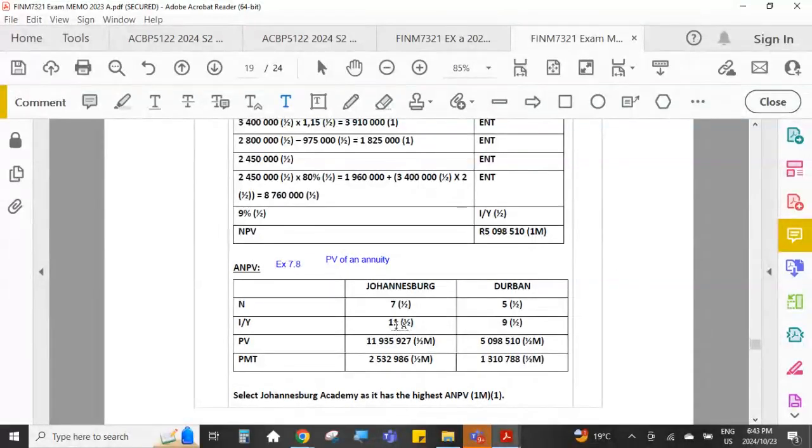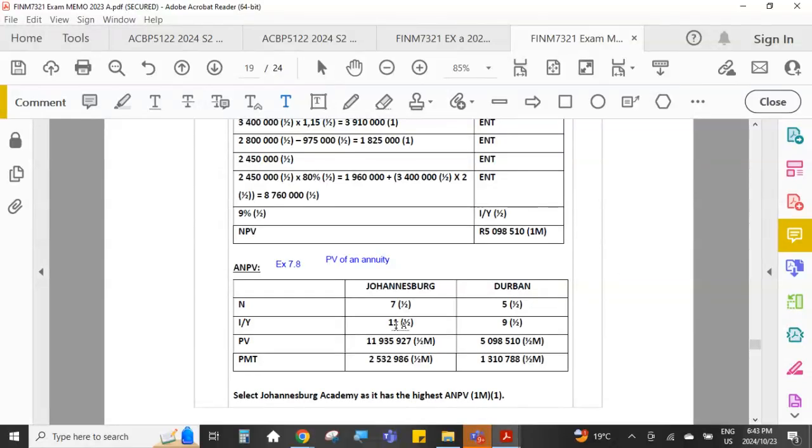You would then look up the present value factor on that table. Let me just do this for one of them so that we can do this together. Just find the present value of an annuity. I want 11%.